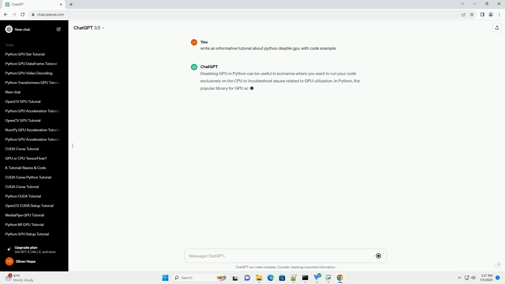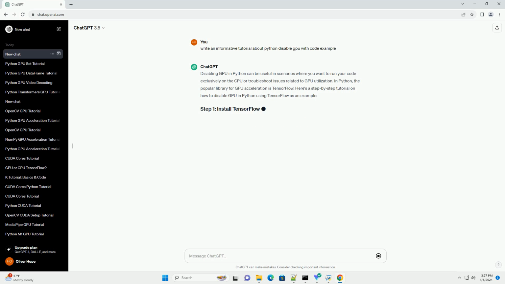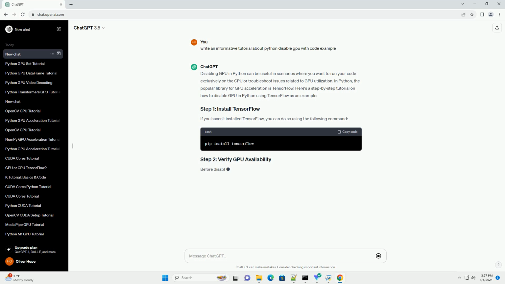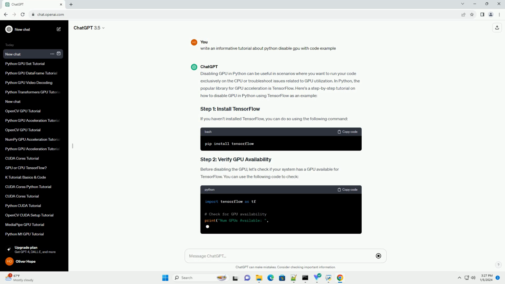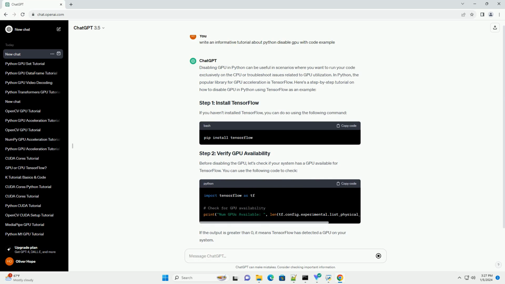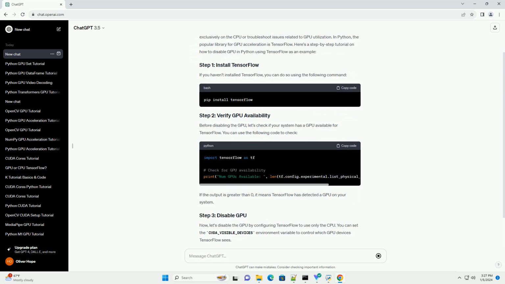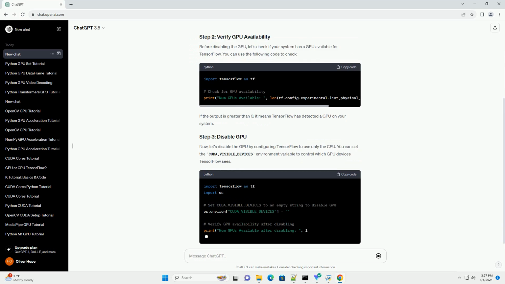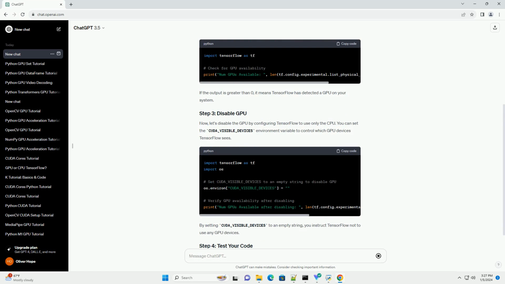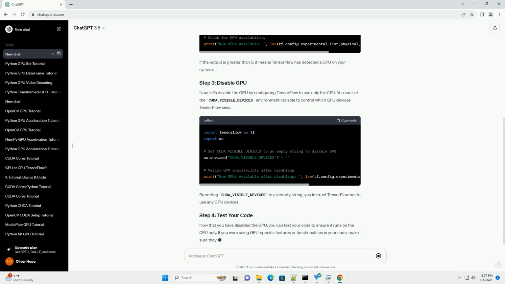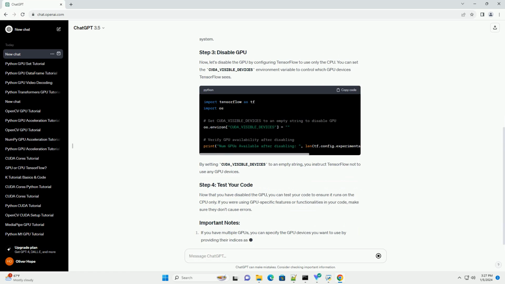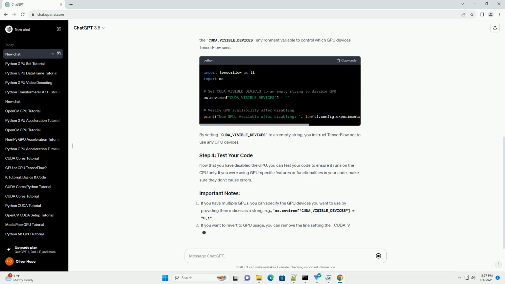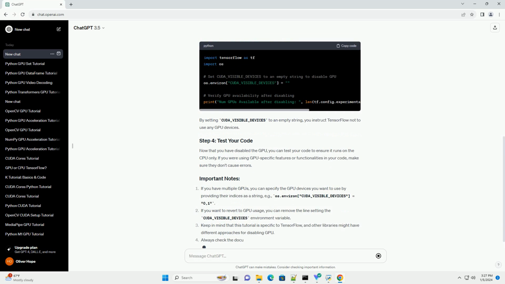Disabling GPU in Python can be useful in scenarios where you want to run your code exclusively on the CPU or troubleshoot issues related to GPU utilization. In Python, the popular library for GPU acceleration is TensorFlow. Here's a step-by-step tutorial on how to disable GPU in Python using TensorFlow as an example.